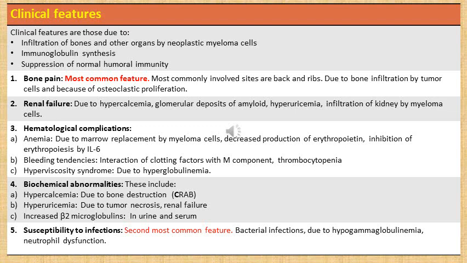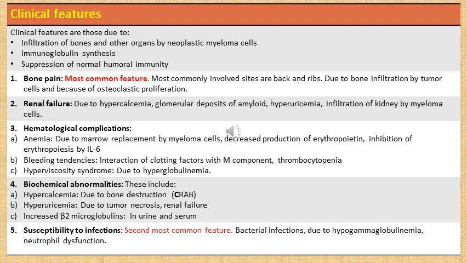Coming on to clinical features of multiple myeloma, these are due to infiltration of bones and other organs by neoplastic myeloma cells, or because of immunoglobulin synthesis, and thirdly due to suppression of normal humoral immunity, as these neoplastic myeloma cells or plasma cells take over the normal bone marrow. So first is bone pain. This is the most common feature. Most commonly involved sites are back and ribs. Due to bone infiltration by tumor cells and because of osteoclastic proliferation, there is bone pain.